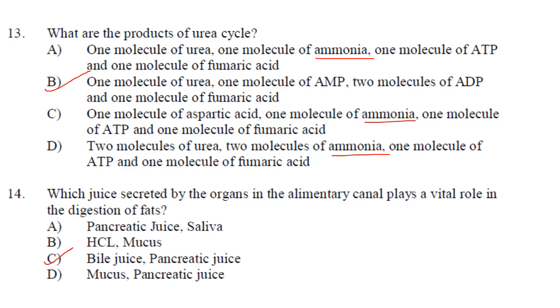So even if you don't know urea cycle, you can answer this question if you know why urea cycle is being carried out. It is for the process of conversion of toxic ammonia to less toxic urea. So one molecule of urea, one molecule of AMP, two molecules of ADP and one molecule of fumaric acid.